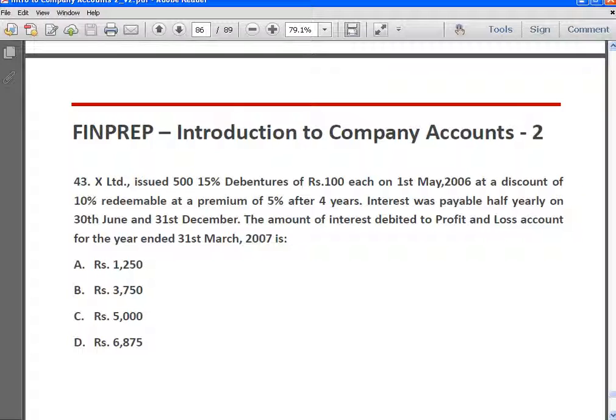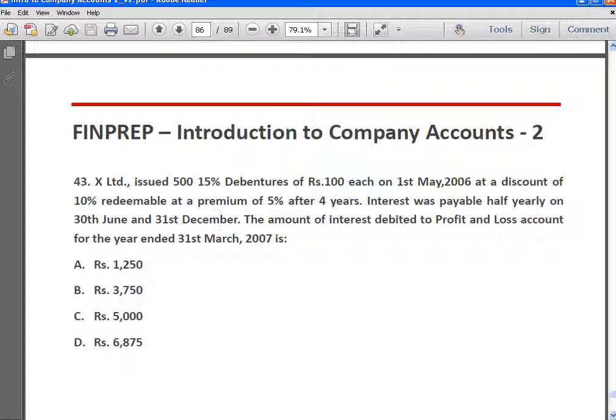X Limited issued 500 15% debentures of rupees 100 each on 1st May 2006 at a discount of 10%, redeemable at a premium of 5% after 4 years. Interest was payable half yearly on 30th June and 31st December. The amount of interest debited to P&L account for the year ended 31st March 2007 is how much? Here the nominal value of debentures issued is 50,000 rupees. The rate of interest is 15%, but it has been issued only on 1st May 2006, which means for the year ended 31st March 2007, the company is liable to pay interest only for 11 months.